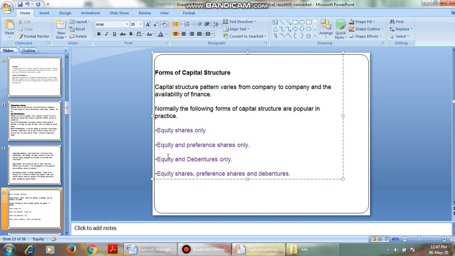And the next one is equity shares, preference shares and debentures. That is, based on the requirement and the availability of finance in the stock and capital market, it can select some portion of equity shares, some portion of preference shares and some portion of debentures, so that it will make an optimum capital structure. Whatever capital structure you select, it should minimize the cost of capital and maximize the value of the firm. Those are the different forms of capital structure.